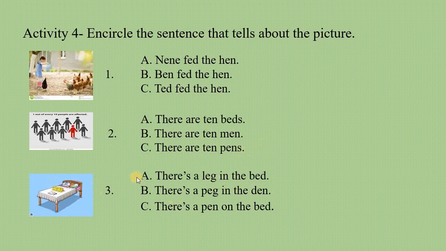Number 3 picture. Okay, it is a bed. There's stuff in there and there is a pen. There's a leg in the bed. There's a peg in the den. There's a pen on the bed. Okay, guys. So, the best option is this. There's a pen on the bed.